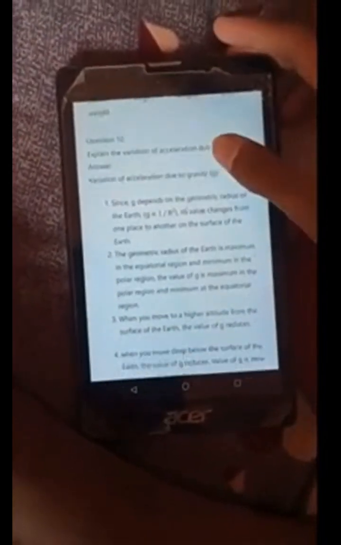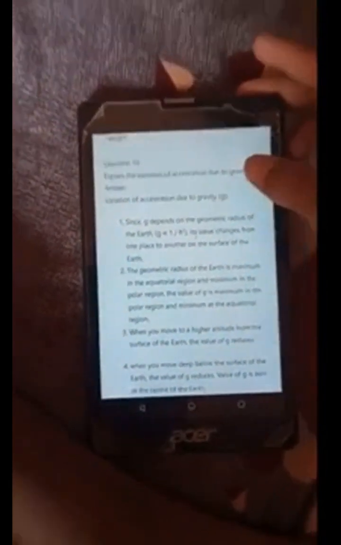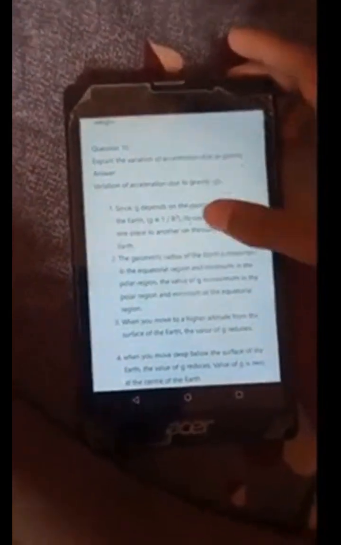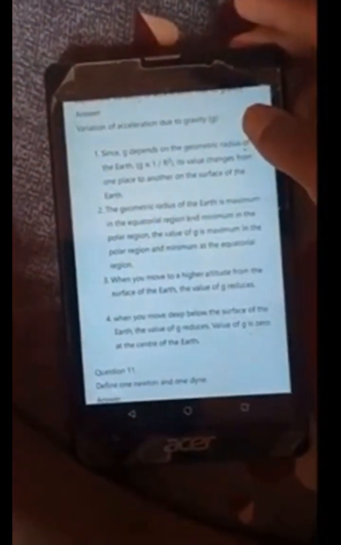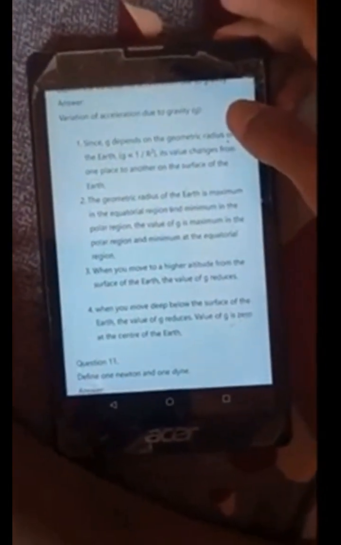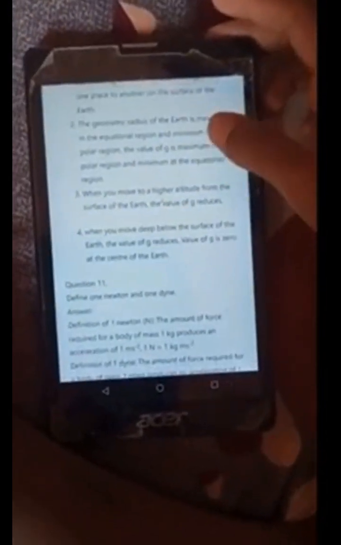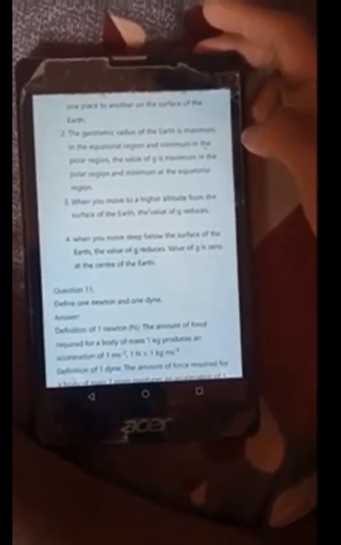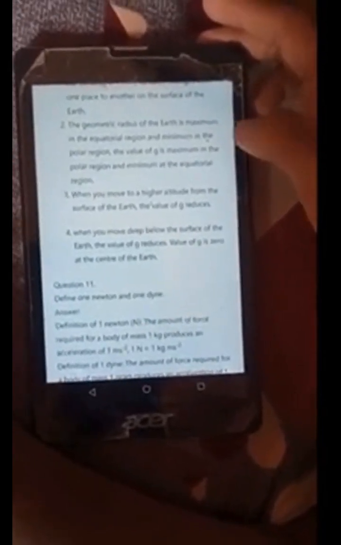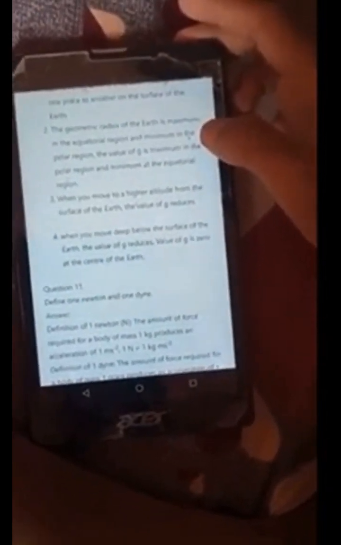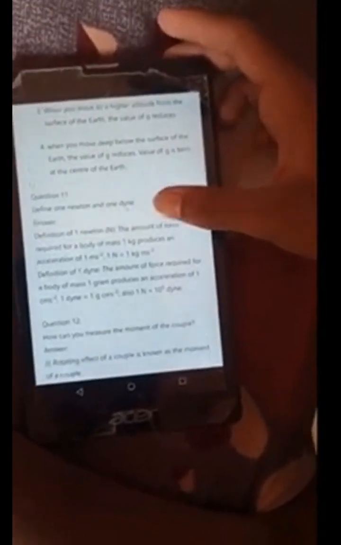Explain the variation of acceleration due to gravity g. Since g depends on the geometric radius of the Earth, g is proportional to 1 by R squared, its value changes from one place to another on the surface of the Earth. The geometric radius of the Earth is maximum in the equatorial region and minimum in the polar region. The value of g is maximum in the polar region and minimum in the equatorial region. When you move to a higher altitude from the surface of the Earth, the value of g reduces. When you move deep below the surface of the Earth, the value of g reduces. The value of g is 0 at the center of the Earth.